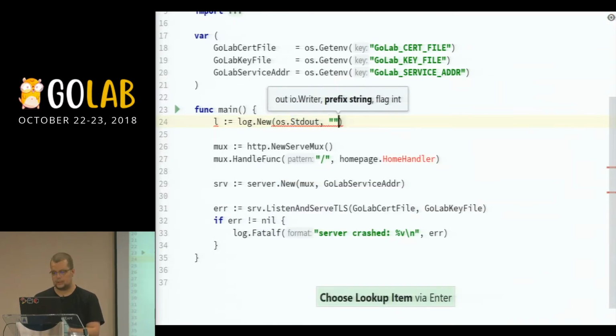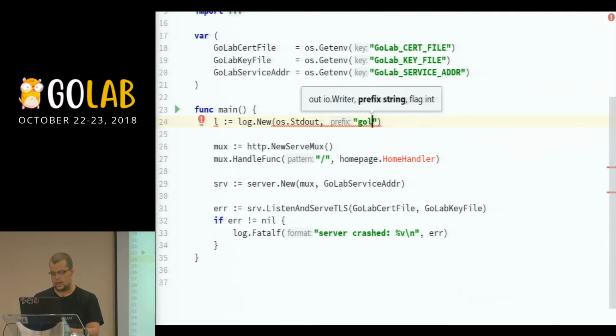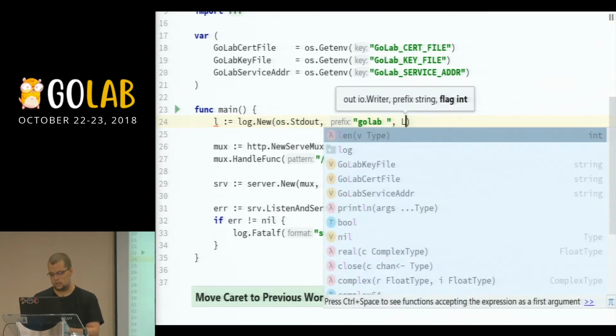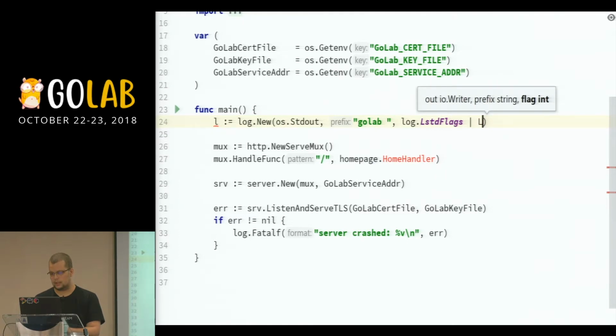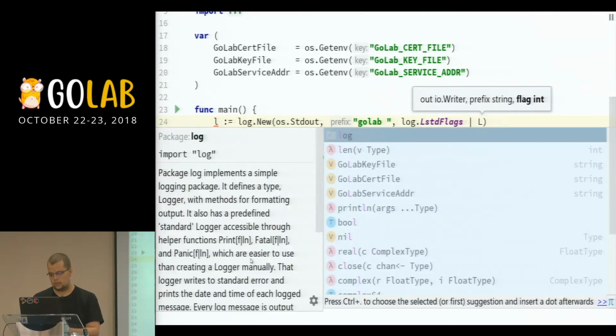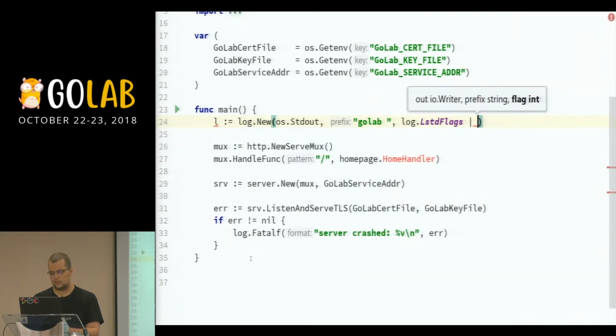I want to prefix this with, let's say, GoLab, and that's it. And I want to still have the standard flags, LstdFlags, and I also want to have, and this one is a nice little flag here, L file, okay,